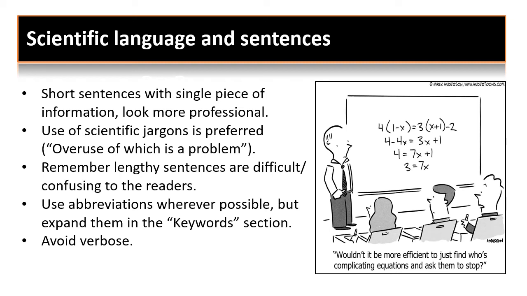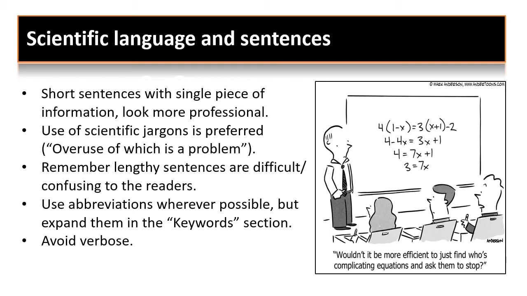Basically the idea is we should not be overcomplicating a discussion or a text which does not require overcomplications. There are few areas where we have to use scientific jargons in a much more prominent way, but it's always not recommended. Remember, lengthy sentences are difficult and confusing to the readers. We have already talked about this.